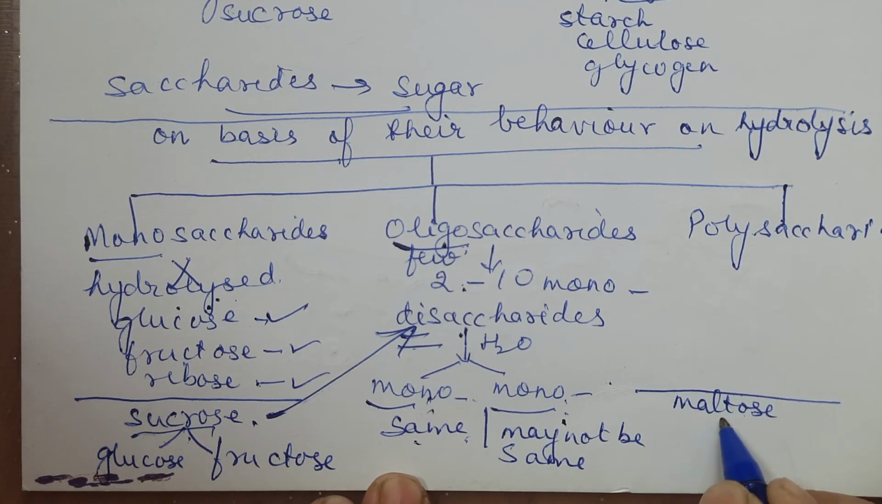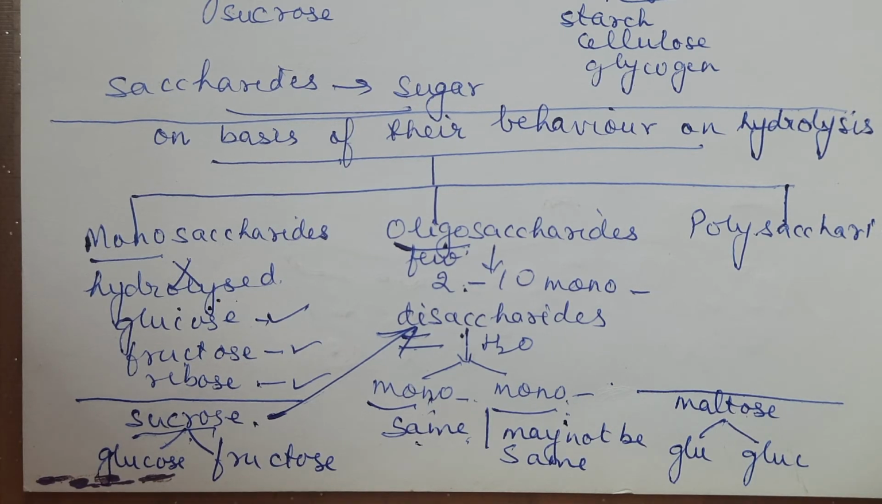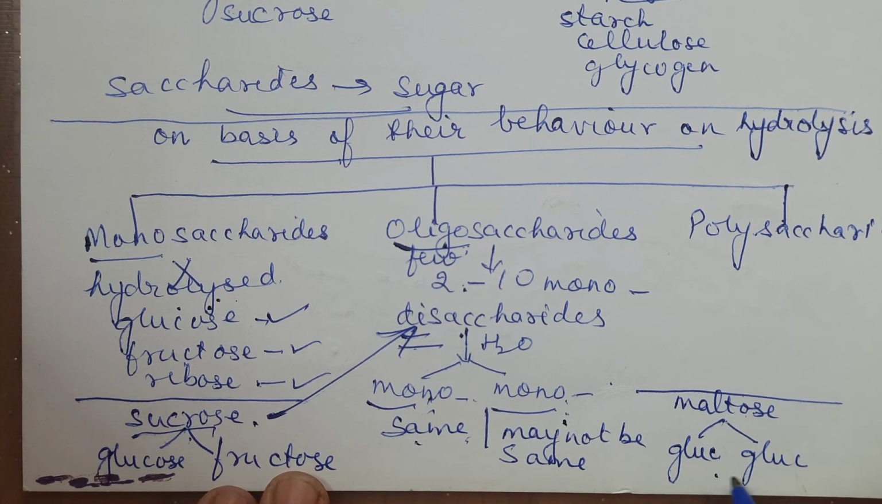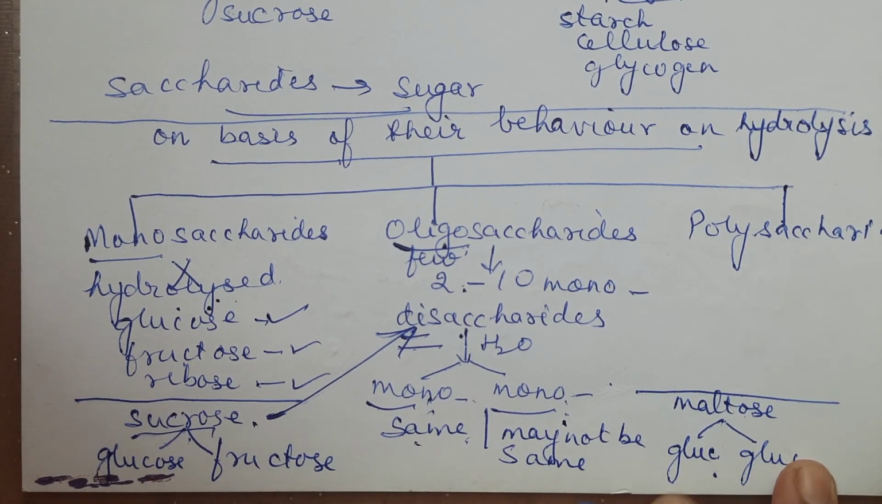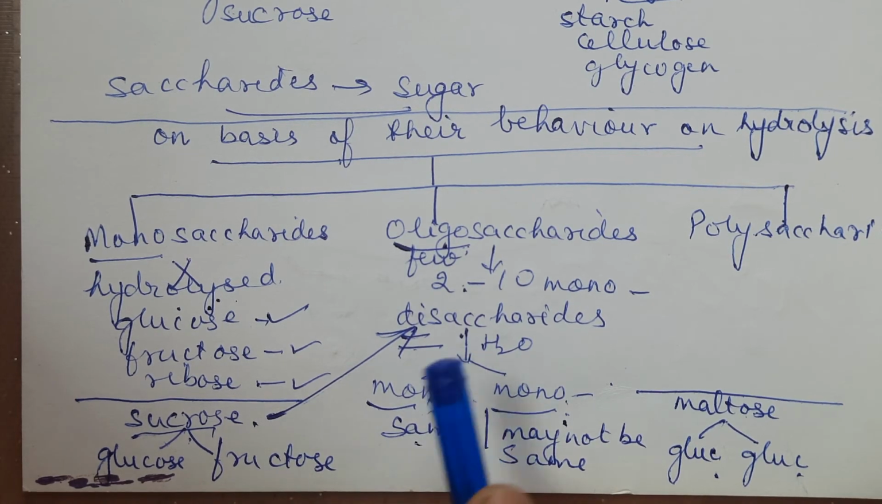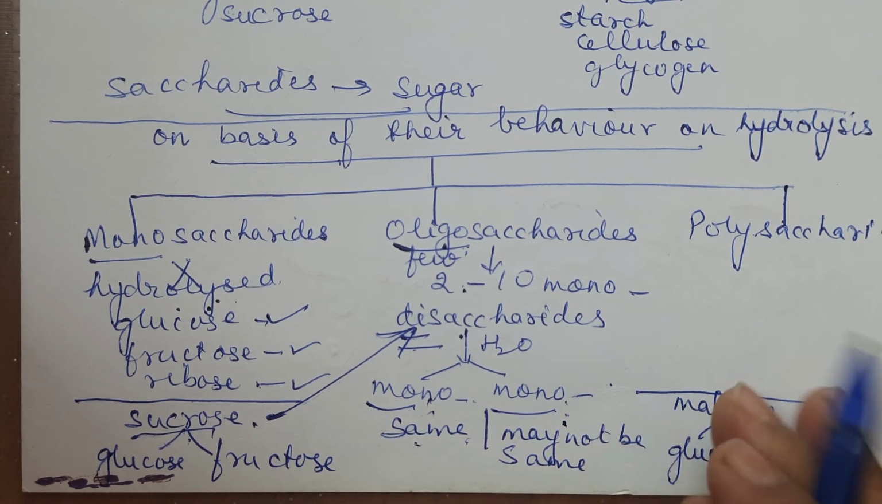Maltose on hydrolysis gives you 2 glucose. 2 glucose monosaccharides it is giving. So 2 same it is giving. A disaccharide may give the same, it may not give the same. This is not giving different, this is giving the same. Right? So a disaccharide on hydrolysis may give the same 2 monosaccharides, or it may give different ones. Clear?